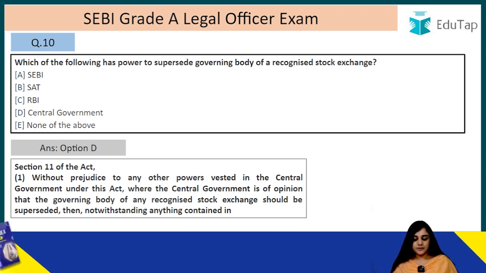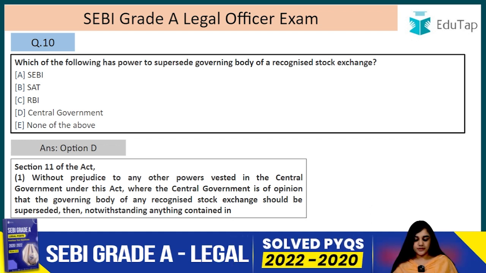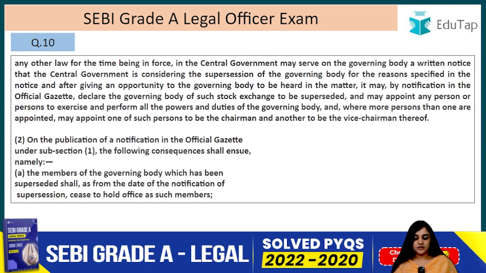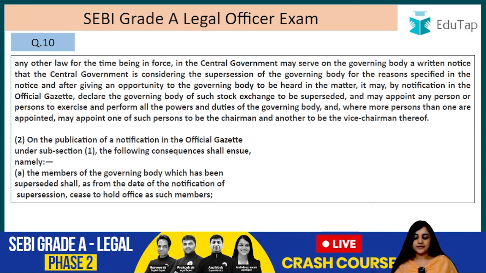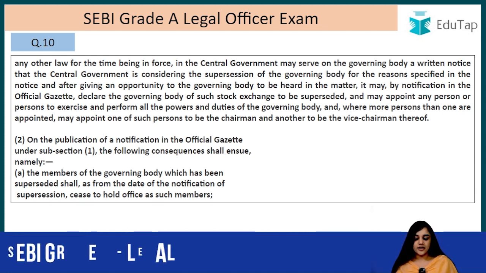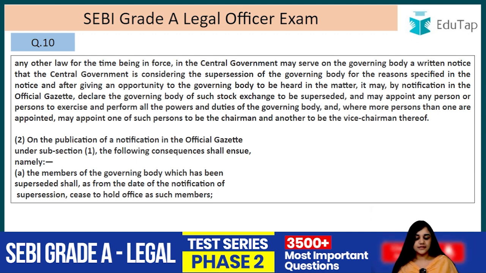Without prejudice to any other powers vested in the central government under this act, where the central government is of the opinion that the governing body of any recognized stock exchange should be superseded, notwithstanding anything contained in any other law for the time being in force, the central government may serve on the governing body a written notice that it is considering the supersession of the governing body for the reasons specified in the notice, and after giving an opportunity to the governing body to be heard in the matter, it may by notification in the official gazette declare that the governing body of such stock exchange is superseded,